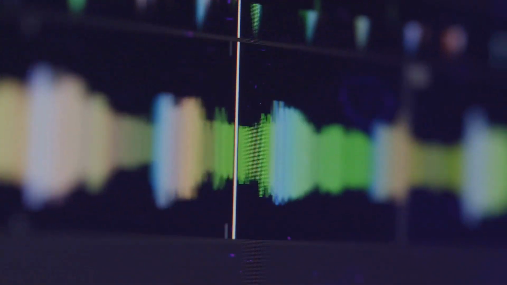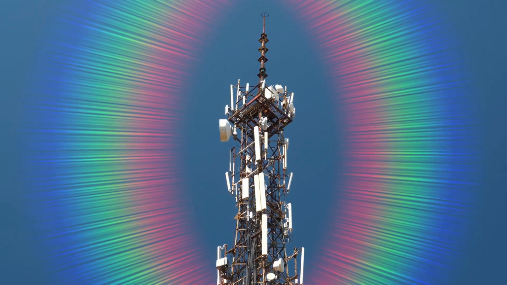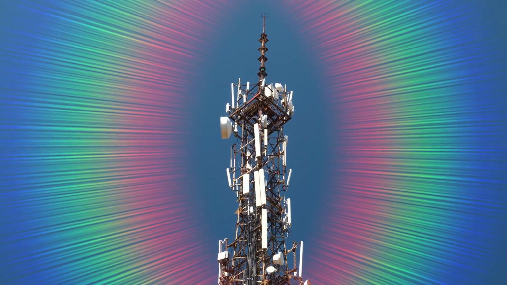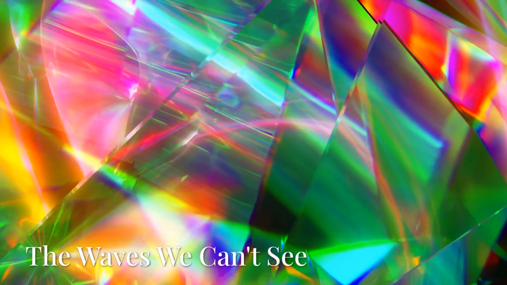Low frequency means low energy and long wavelength, perfect for reaching distant places and wrapping around obstacles. High frequency means high energy and short wavelength, ideal for tasks that need accuracy and intensity. This simple rule explains how waves behave, how they interact with the world, and how we harness them in technology every day. It's the key to understanding everything from radio broadcasts that reach across continents to laser beams that perform delicate surgeries or scan barcodes at the store.